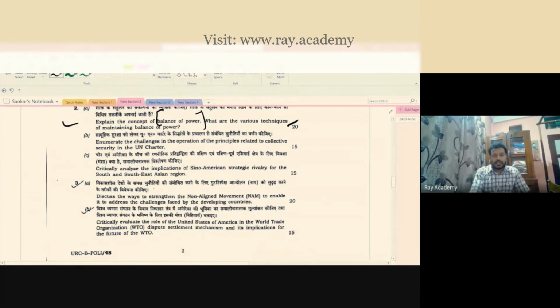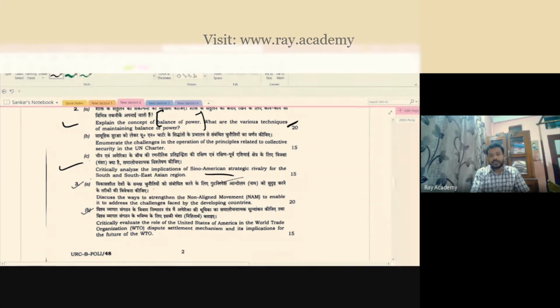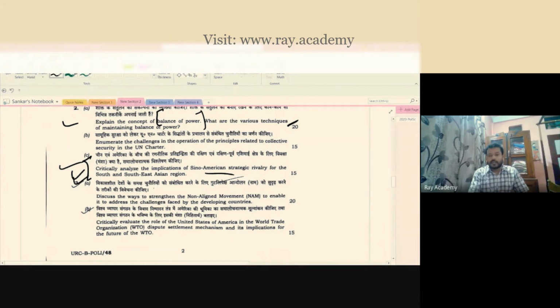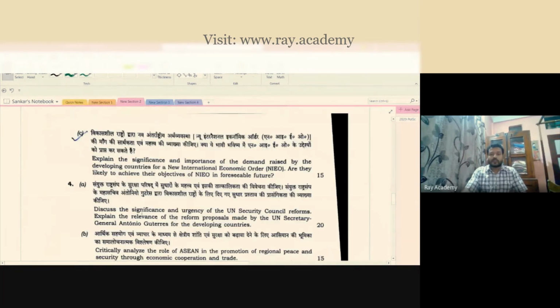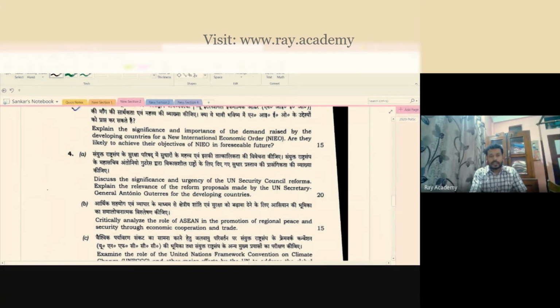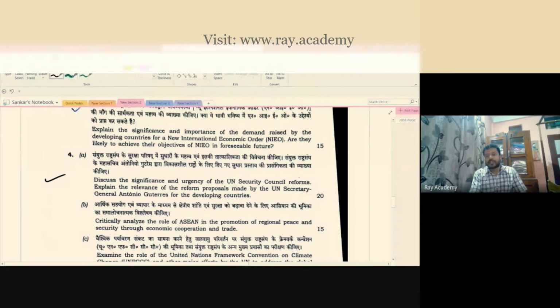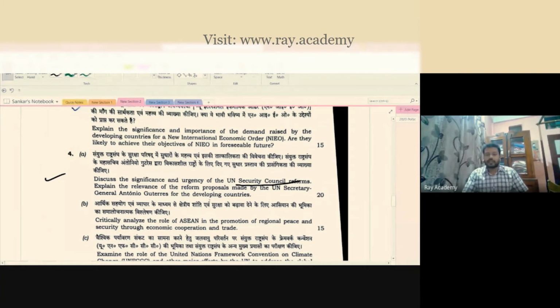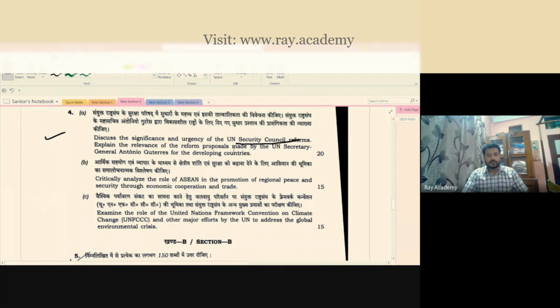Then you see, critically analyze the implications of Sino-American strategic rivalry for the South and Southeast Asian regions. So these are more specific questions. Like non-aligned movement, there is a question about it. Here they are also asking about certain organizations, like the United States of America in the World Trade Organization, the dispute settlement mechanism and its implications for the future of the World Trade Organization. Then try to understand, discuss the significance and urgency of United Nations Security Council reforms. India many times has advocated to be a permanent member, and we have got certain success, but not fully. I think we still need to take the effort forward.